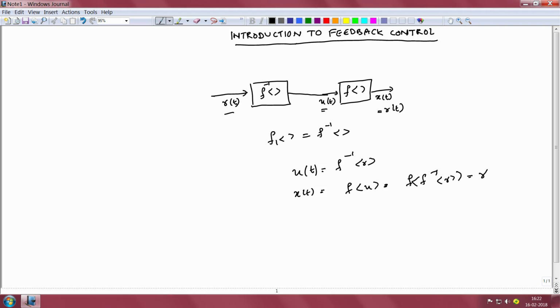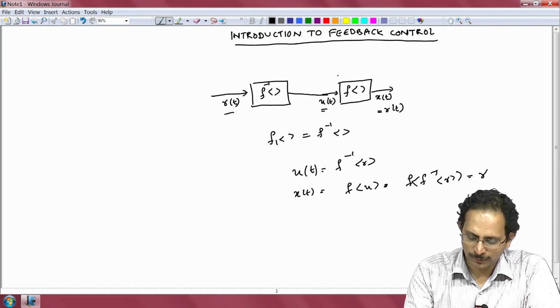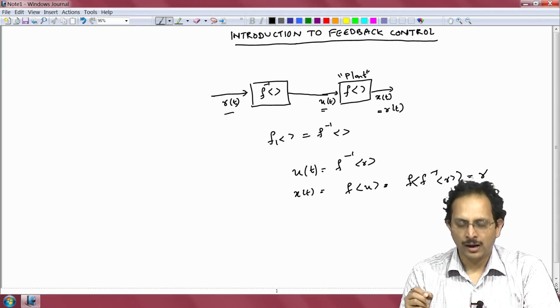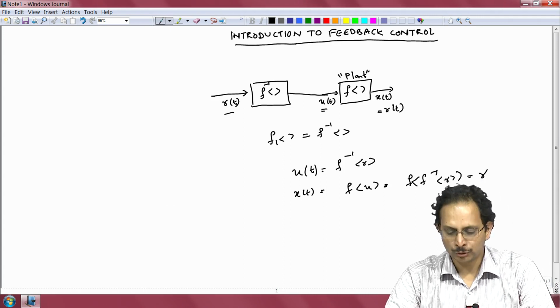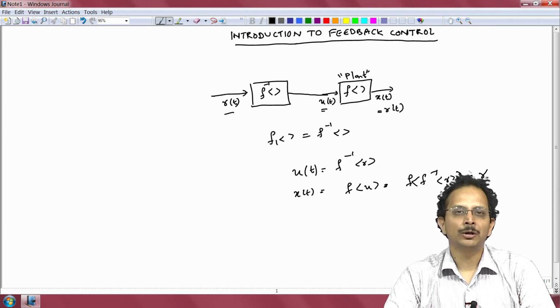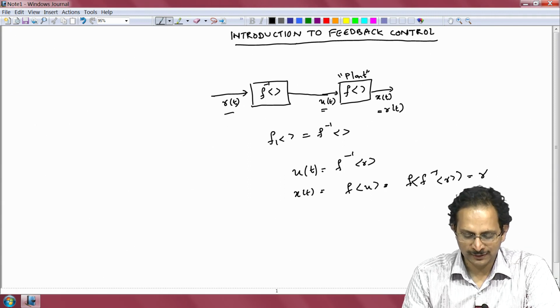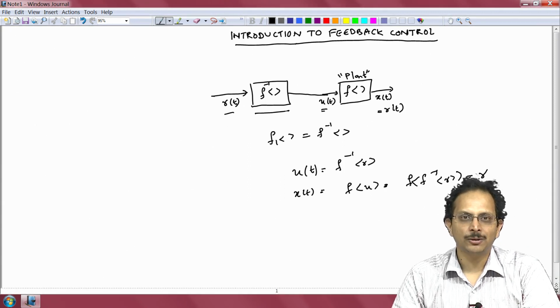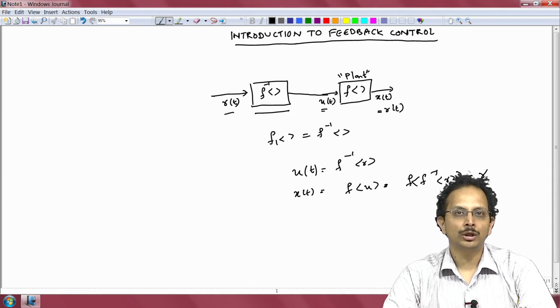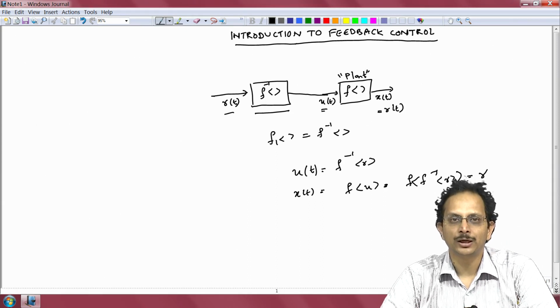So, in essence, all control problems can be reduced to this one simple mathematical goal of obtaining the inverse of the system that we are trying to control. The system that we are trying to control is called the plant, and the goal of all control engineers is to get the plant output to be equal to some desired reference R of t. That can be accomplished by inserting an electronic system that inverts the model of the plant and cascading that with suitable actuators to get x of t to be equal to R of t.